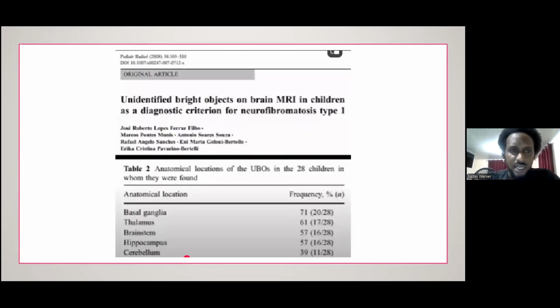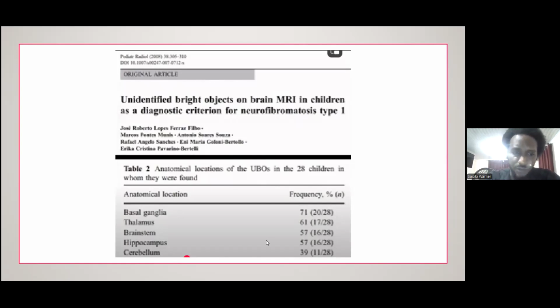Now, there is an article that was done where they call these UBOs, or unidentified bright objects, on brain MRI in children a diagnostic criterion for neurofibromatosis type 1. And we see that the anatomic locations of these are associated with frequency, the basal ganglia being the most prevalent and the cerebellum being the least.